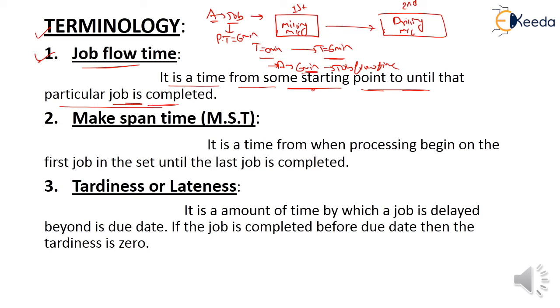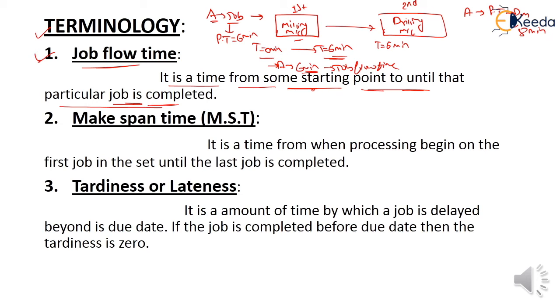If this A job passes through the second machine, a drilling machine, and the processing time of A job on the drilling machine is 8 minutes. So the starting point of A job in the second machine is 6 minutes, because after the 6 minutes the job A is free on the milling machine.